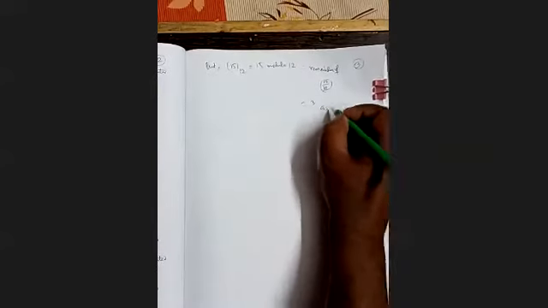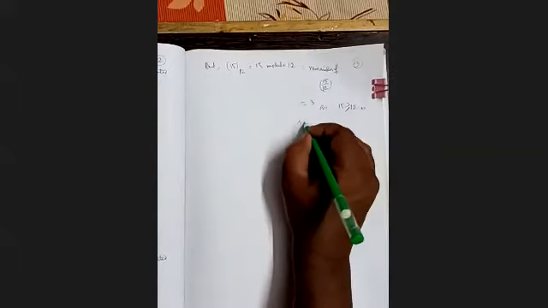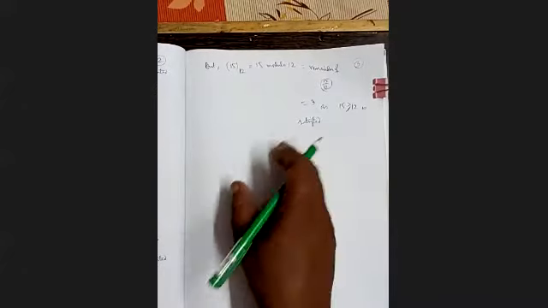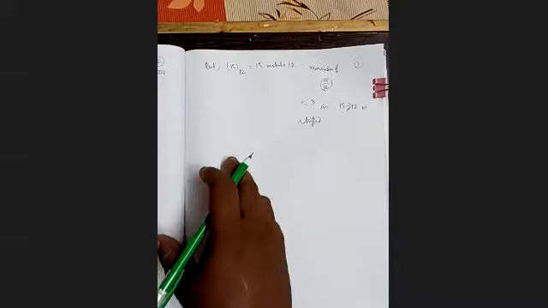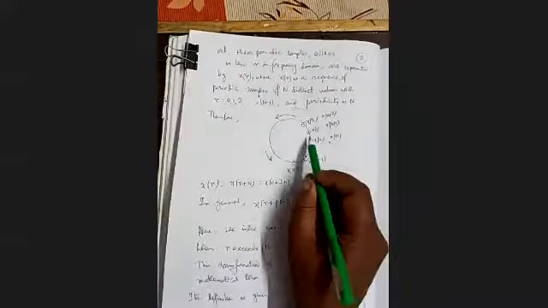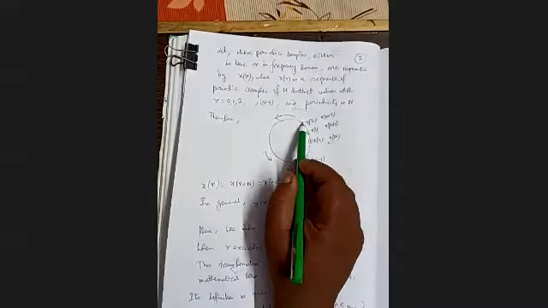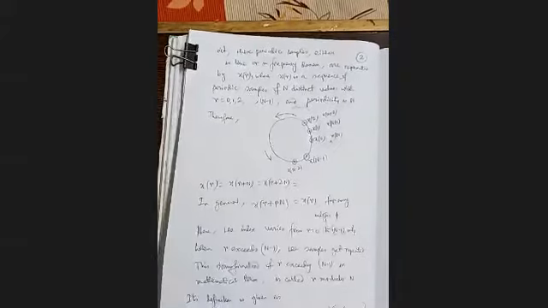So 15 is greater than 12, that condition is satisfied, so ultimately 15 modulo 12 is 3. We can write 0, 1, 2, 3, 4, then 11, 12, 13, 14, 15, so we get back 3 again.